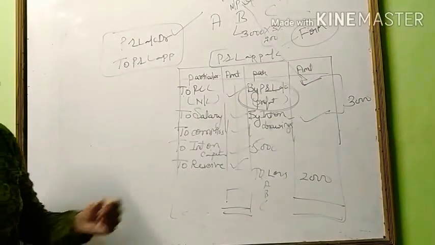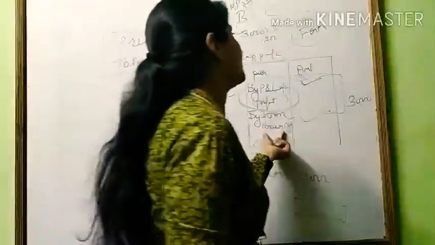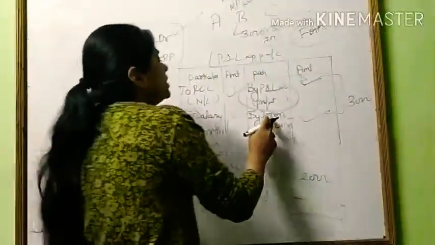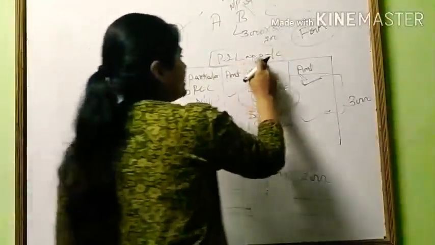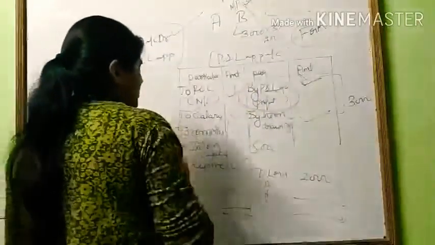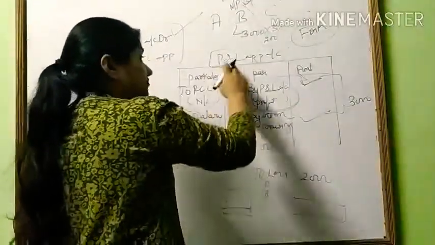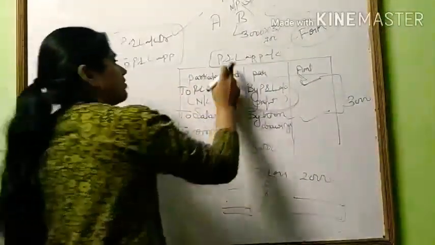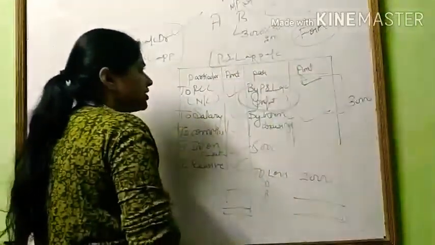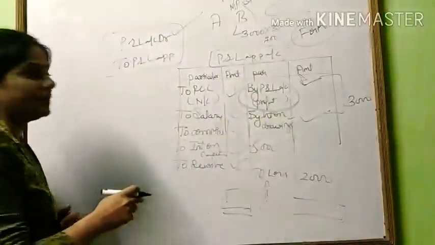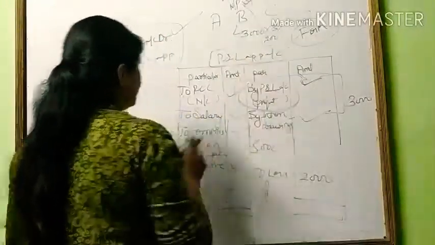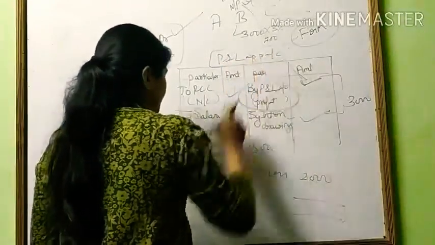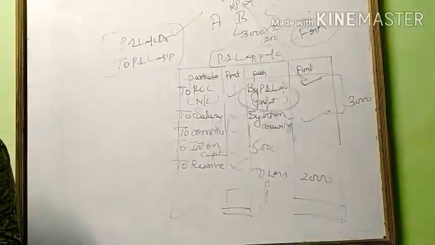What will be the general entry for interest on drawing? Interest on drawing account debited to profit and loss appropriation account. This is the closing entry of interest on drawing. What will be the general entry for salary? Profit and loss appropriation account debited to salary. What will be the entry for commission? Profit and loss appropriation account debited to commission. What will be the general entry for interest on capital? Profit and loss appropriation account debited to interest on capital. What will be the general entry for reserves? Profit and loss appropriation account debited to reserves.